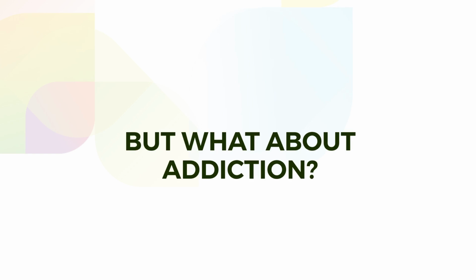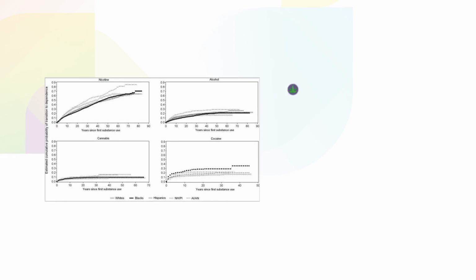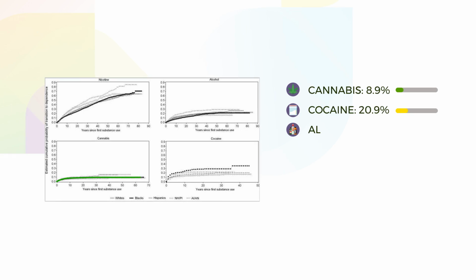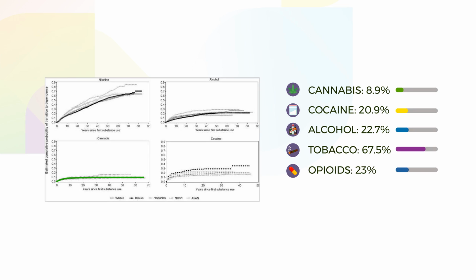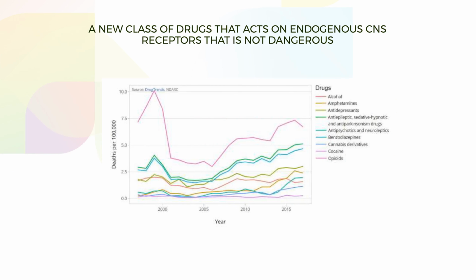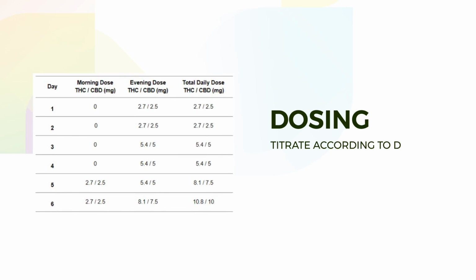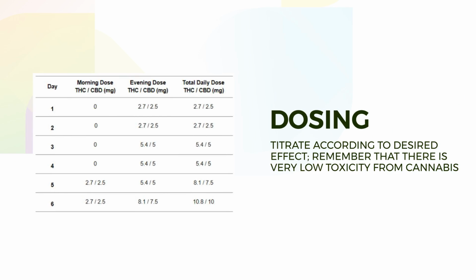But what about addiction? The probability of transition to dependence for the below substances are cannabis 8.9%, cocaine 20.9%, alcohol 22.7%, tobacco 67.5%, opioids 23%. Why is this exciting? A new class of drugs that acts on endogenous CNS receptors that is not dangerous. Onset and duration. Dosing. Titrate according to desired effect. Remember that there is very low toxicity from cannabis.